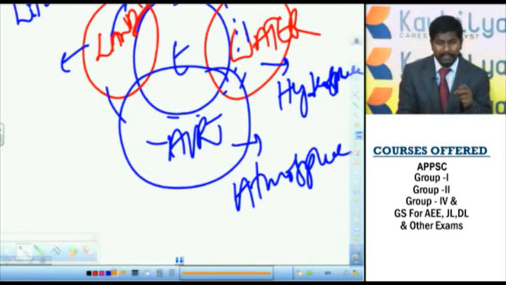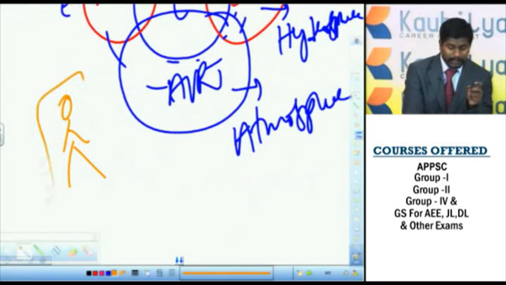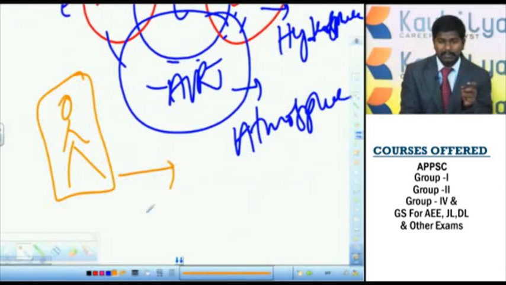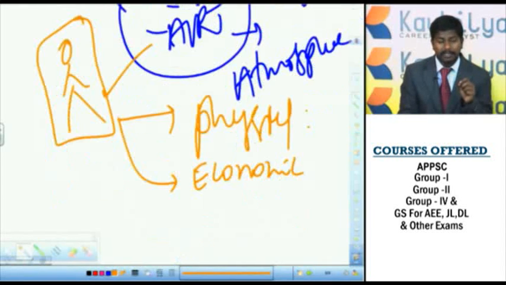The geography subject, in one word you can say, today we know that Earth is the abode of human beings. How does this Earth planet provide the physical conditions for the survival of these human beings? Not only human beings, along with them there are a variety of organisms. But basically, our subject is human concentric. So how does this Earth provide physical conditions for the existence of human beings, and how does it provide the economic conditions, how does it give us mineral resources, where are these mineral resources, and how does it facilitate agricultural activity and industrial activity, and all these things.